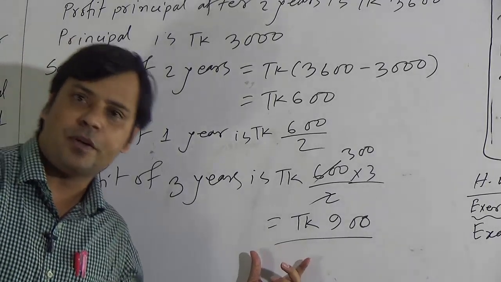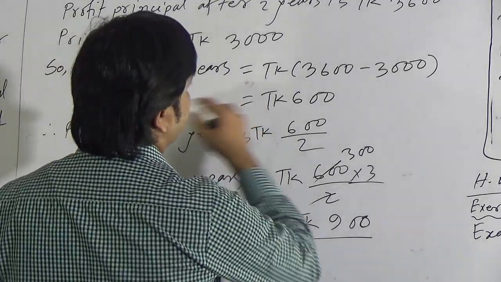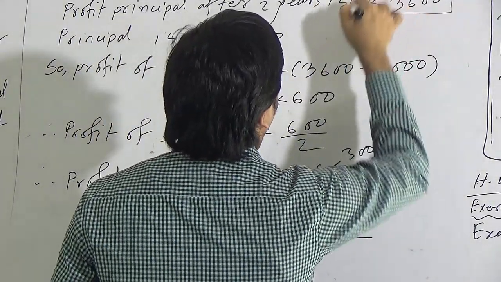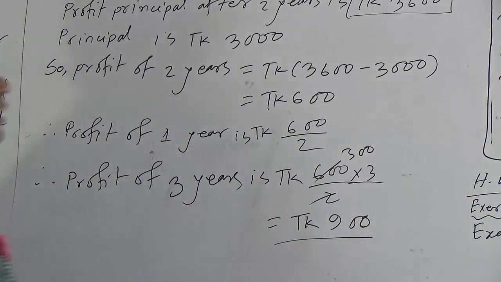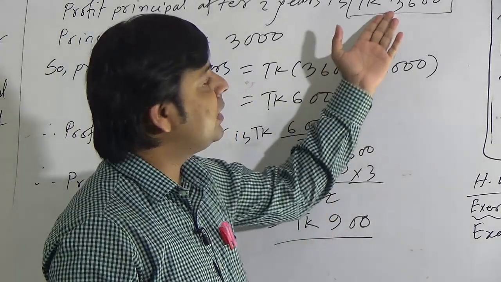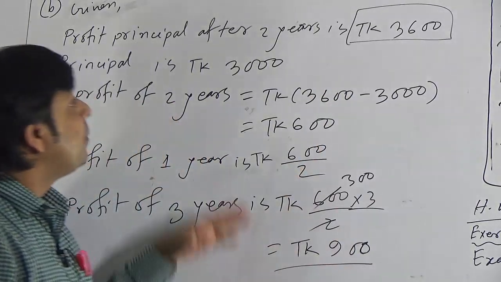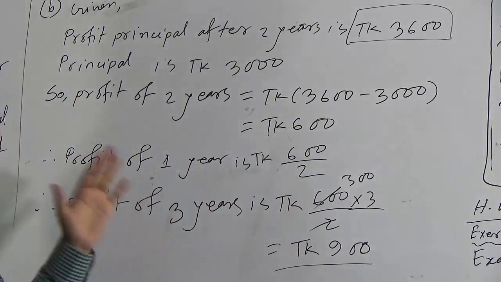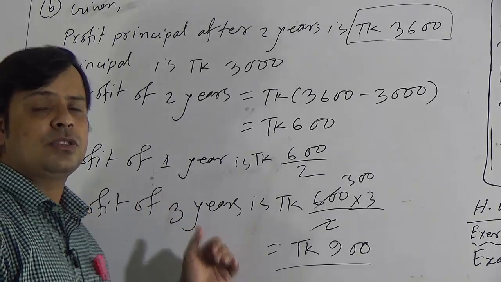If this is the profit of the next 3 years, and the profit principal in the first 2 years is 3600, then if we add only the profit of 3 years to this profit principal after 2 years, we will get the profit principal after another 3 years.